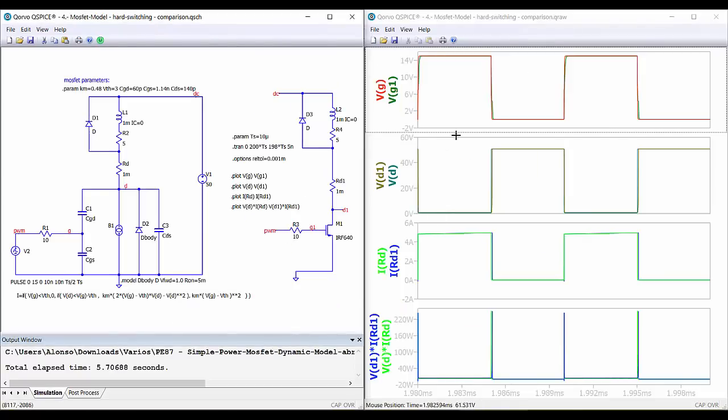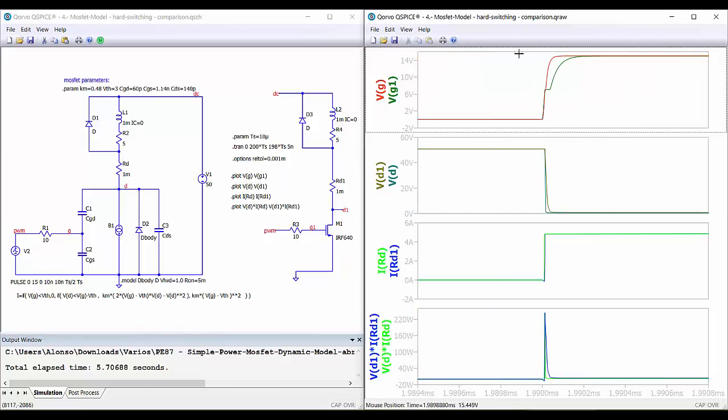And here we have the result. So let's zoom in here for the turn on process. In red we have the response of our model, and in green we have the response of the QSpice model. So we see that we have the same value here, but the time constants are a little bit different.